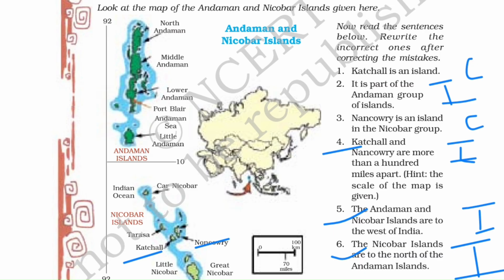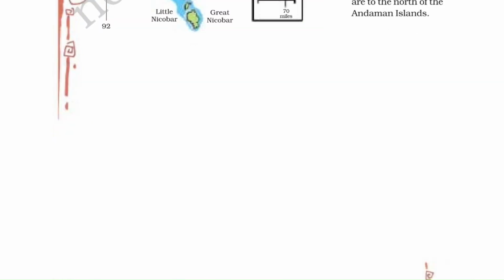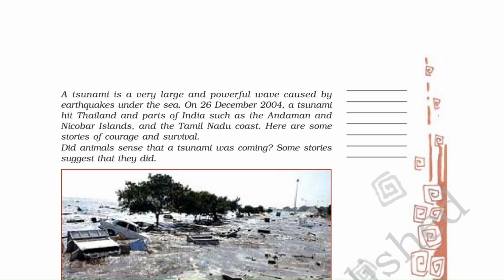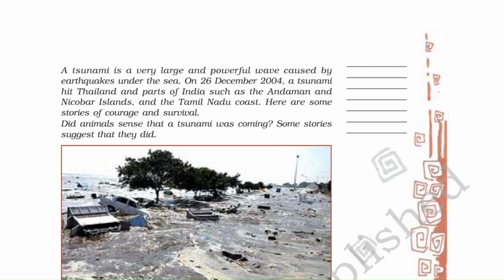Now let's proceed to the chapter, the next page. What is a tsunami? A tsunami is a very large and powerful wave caused by earthquakes under the sea. So this is also a kind of earthquake which occurs under the sea. Normally, earthquakes occur on the ground, or inside the earth's crust, but this tsunami occurs under the sea.